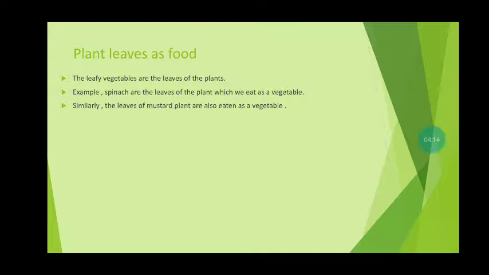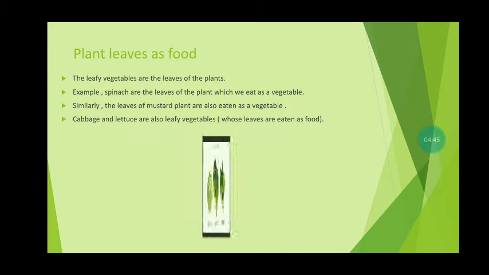Similarly, the leaves of the mustard plant are also eaten as a vegetable. So we can say sarson ka saag. Basically in winter time we use sarson ka saag, leaves of the mustard, and we eat it. That is very tasty. So we can say that plant leaves are used as a food. Cabbage, lettuce are also leaf vegetables. This is an example of leaves as a food.